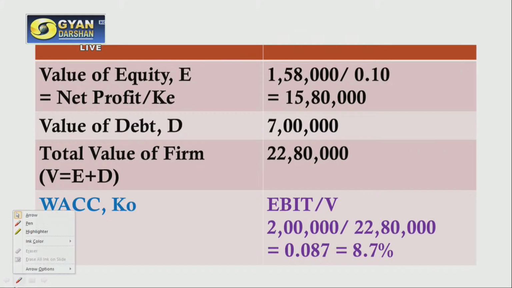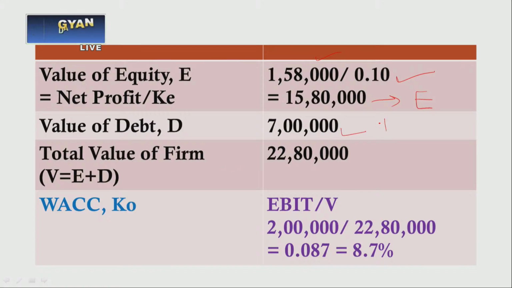And using this, we can calculate the value of equity. We have our net profit, which is 1 lakh 58,000. It has to be divided by the cost of equity, that is 10%. With this, we get the value of E, that means the value of equity, which is 15 lakh 80,000. Debt in this case is 7 lakh, which is already given, and when we add these two values, equity plus debt, we get V, 22 lakh 80,000.